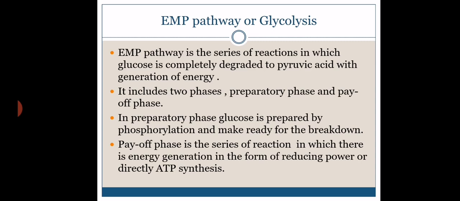In the preparatory phase, glucose is prepared by phosphorylation, meaning addition of a phosphate group, making it ready for breakdown. The payoff phase is a series of reactions in which there is generation of energy in the form of reducing power or in the form of ATP directly. There is direct synthesis of ATP. So these are the preparatory and payoff phases.